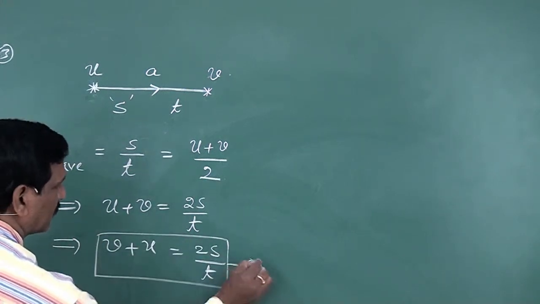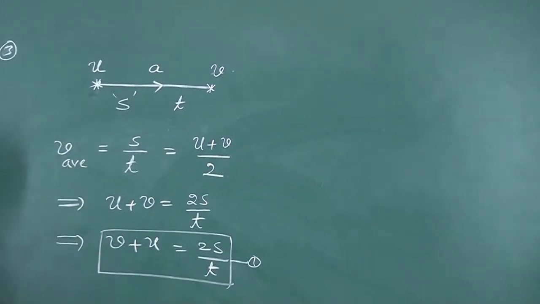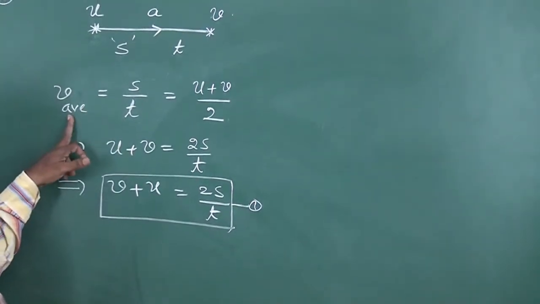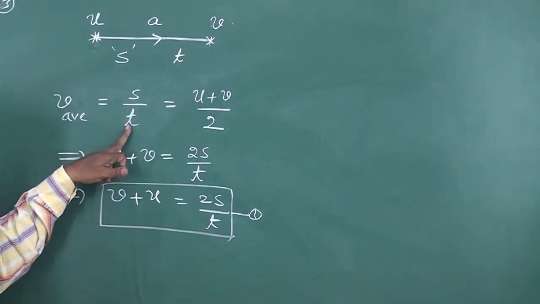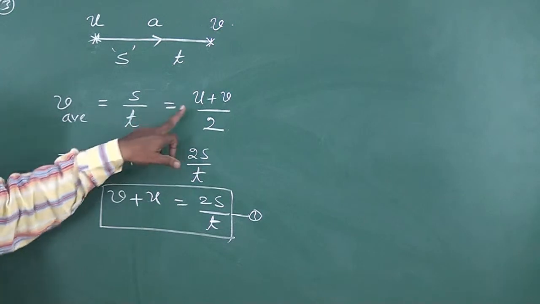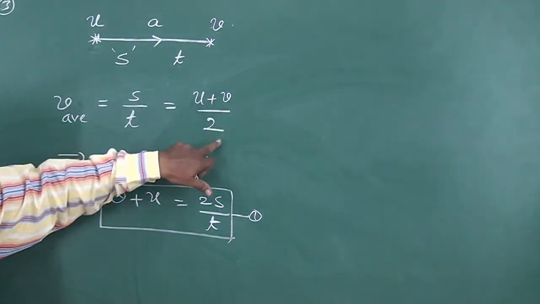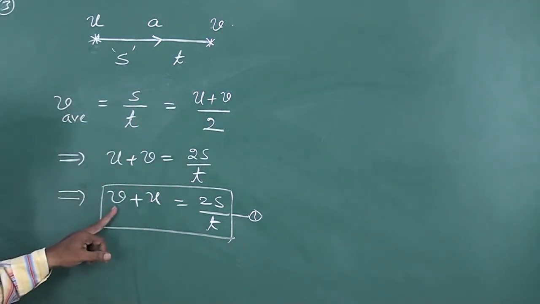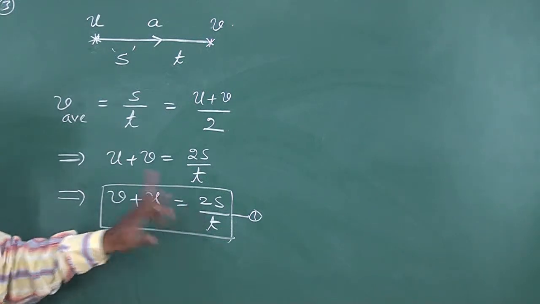This is equation 1. So, from the definition of average velocity, you can write total displacement by total time. Also, average means initial velocity plus final velocity by 2. From these two, you can write v plus u is equal to 2s by t.